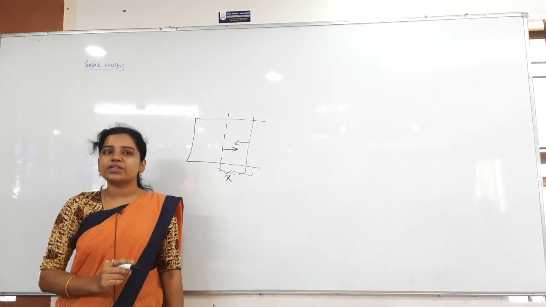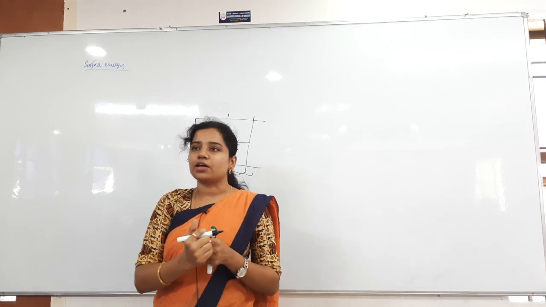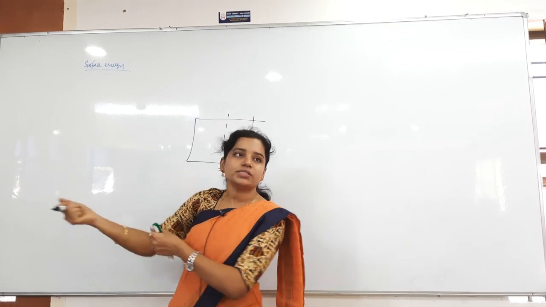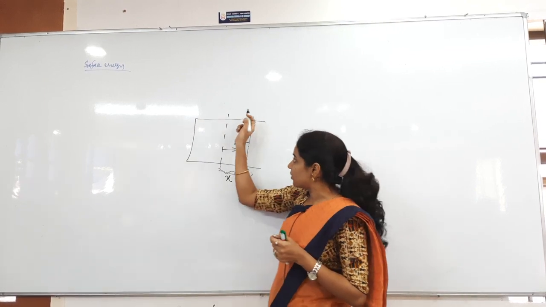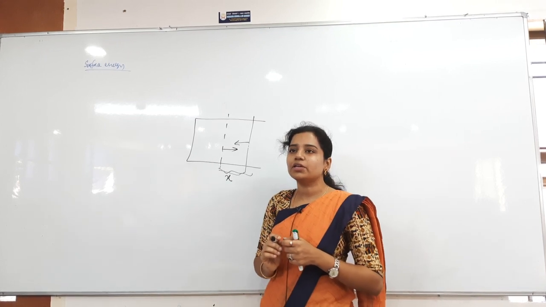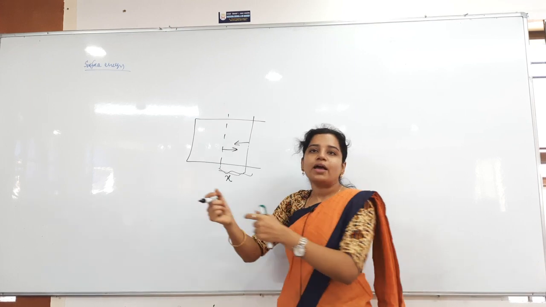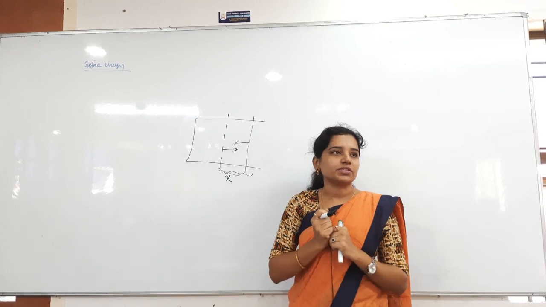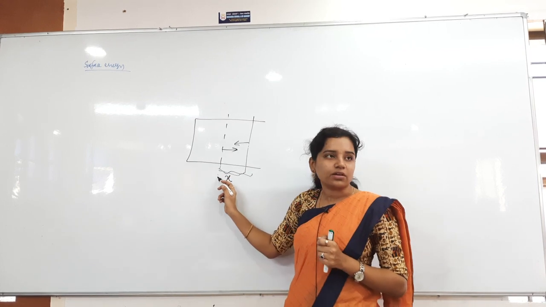Clear? Why? Because surface tension, what is it doing? It tries to possess the minimum surface area. But what am I doing? I am doing against that one. I am pulling in this direction. But this wire, whatever the wire is there, that is trying to go that side. But what am I doing? I want to increase the surface area, so only I am pulling in this direction. Nothing but I am working against the surface tension. I am working to increase the surface area. Then is the surface area increasing or not?